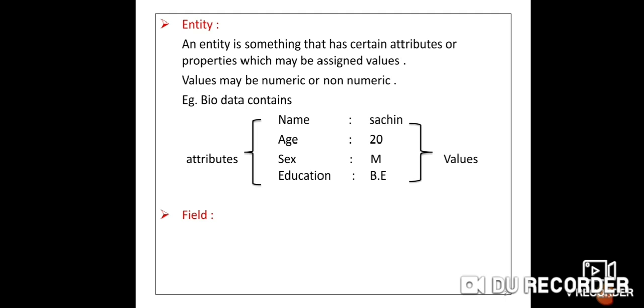Now next is field. What is meant by field? Every attribute is called nothing but a field. Name, age, sex, these are fields.